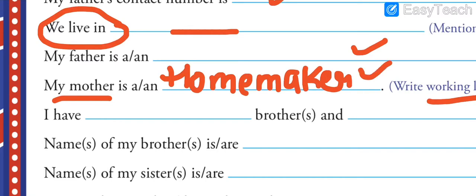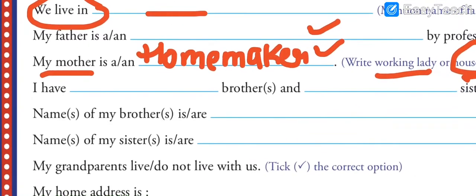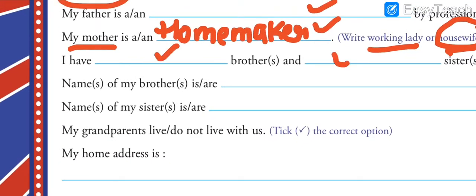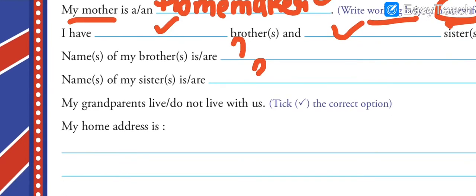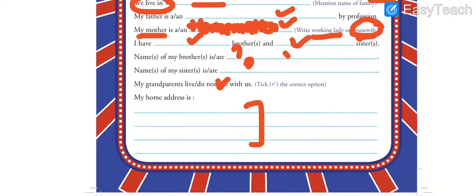Always use this word for your mother if she is a homemaker. How many brothers and sisters do you have? Name of your brothers, name of your sisters. If your grandparents live with you, take this. If your grandparents do not live with you, take this. Your home address, and this page is done.